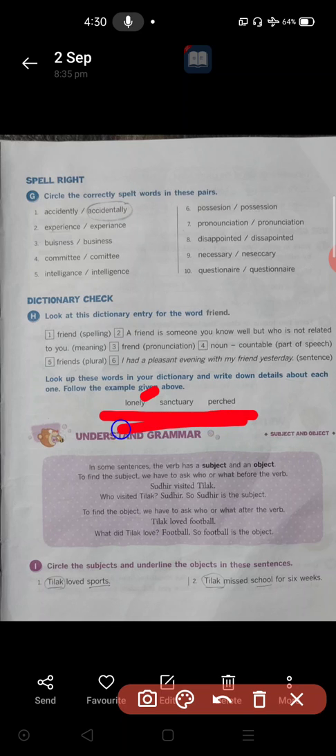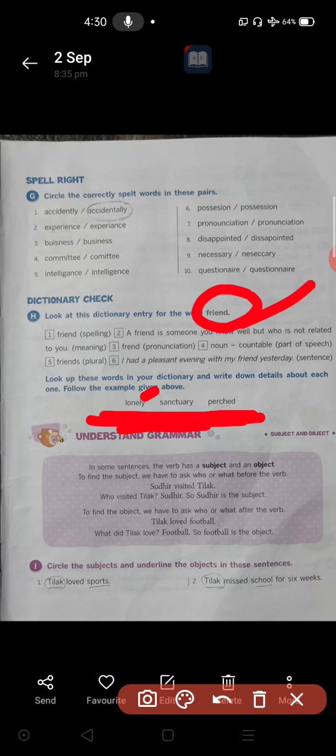These 3 words we have to use like this. Here they used it about a friend, no? In the same way, you have to use all these parts for these 3 words: lonely, sanctuary, perched. Their meanings, spellings, pronunciations, which part of speech they belong to, and their plural form, and you have to use those words in a sentence.